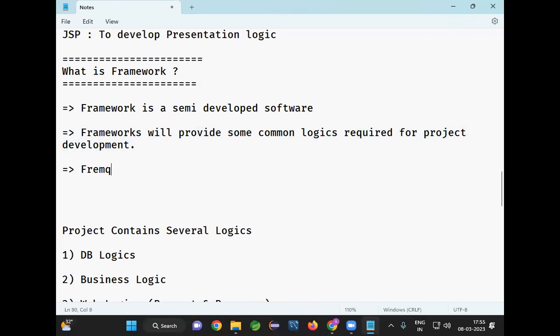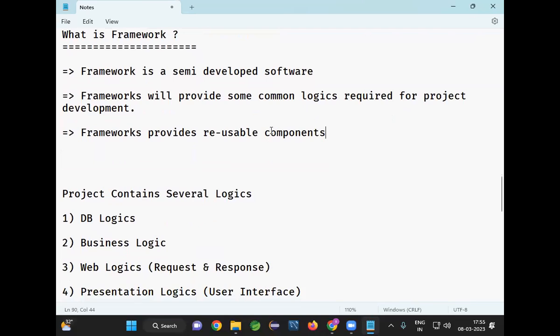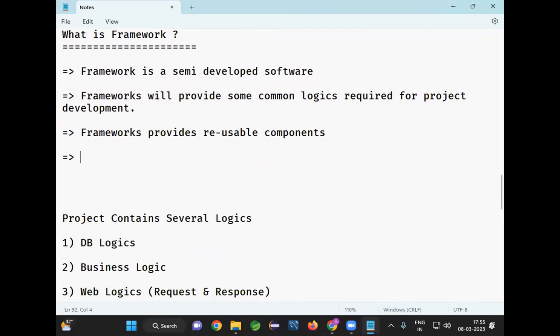Frameworks provide reusable components. So frameworks contain some classes. Those classes I can use, you can use, she can use, everybody can use to develop the project. Now, frameworks will reduce the burden on developers.